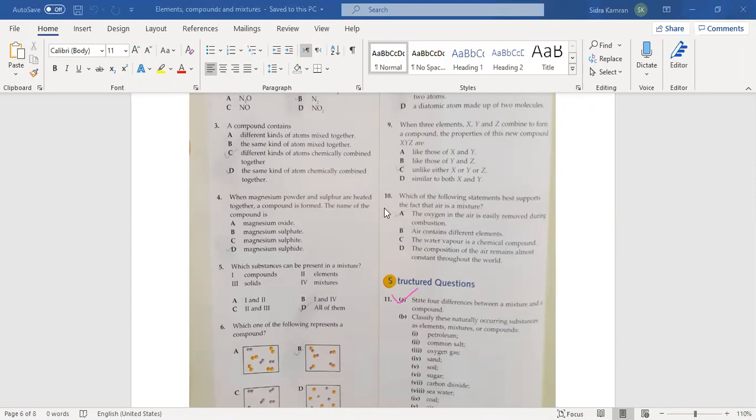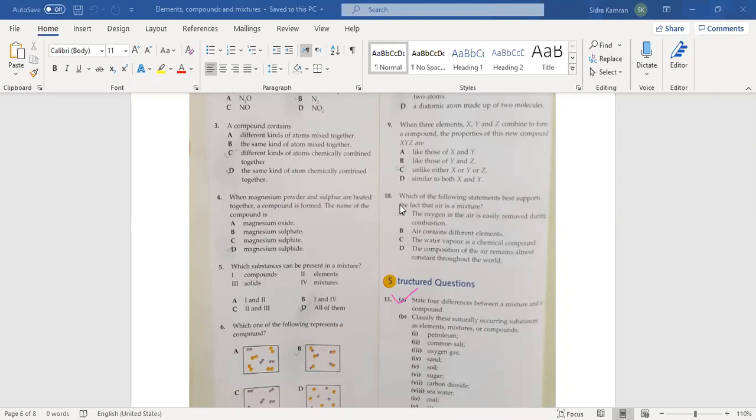Okay. MCQ number 10. Which of the following statements best supports the fact that air is a mixture? From the following, which statement is best suitable for air as a mixture? Muskan, you answer. Zimal, you answer this. Yes, miss: the oxygen in the air is easily removed during combustion.